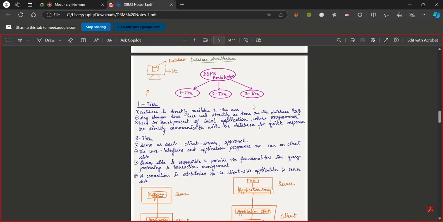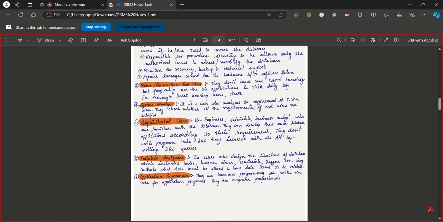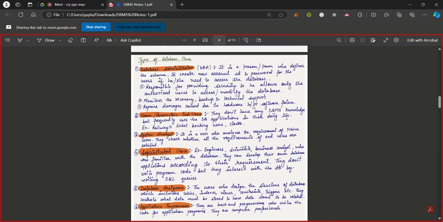Now, any doubt till now? Sir, can you explain this? What is schema and what are the attributes? Sure. So, like the schema, as we see,